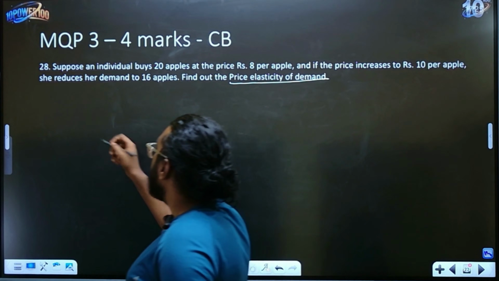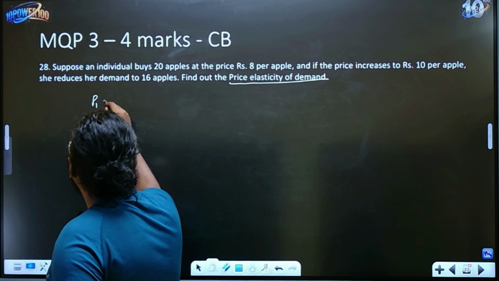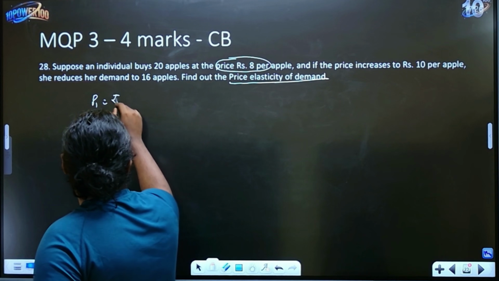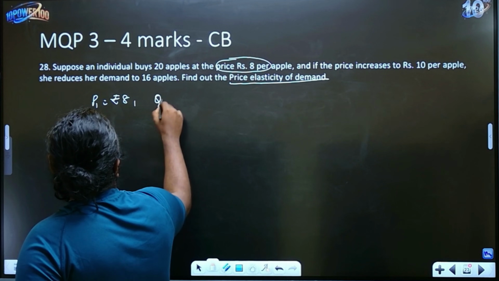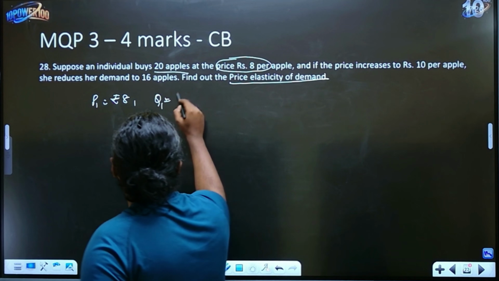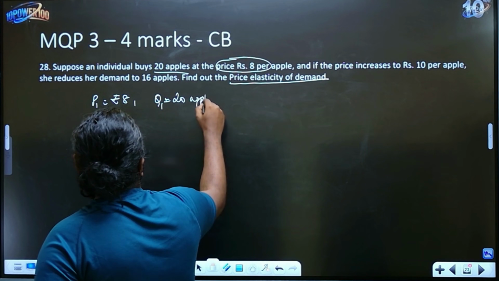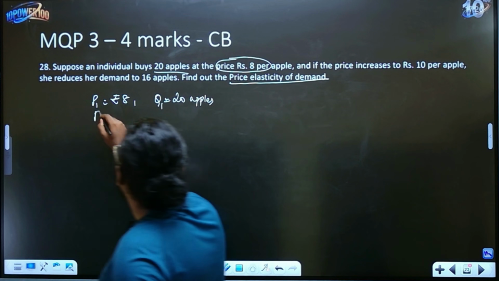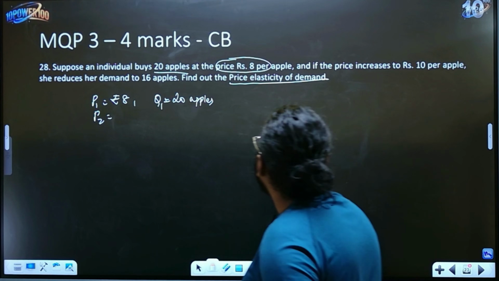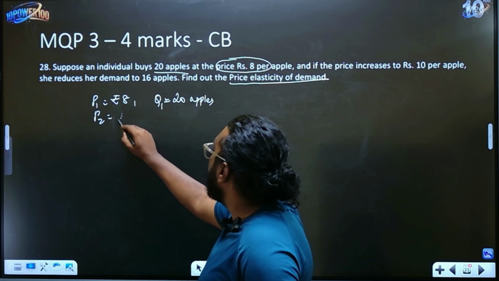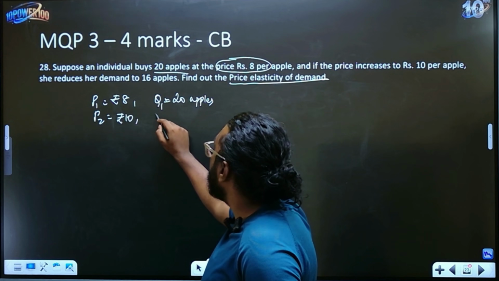So how do you do this? Like I've told you, write P1. What is your P1? The original price was rupees 8 per apple. And what is Q1? Original quantity was 20 apples, right? So write 20 apples. Next, the next given information to you is the new price, P2. What is the new price? They have said it increases to rupees 10. And what is the new quantity?